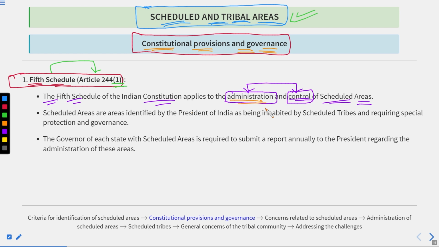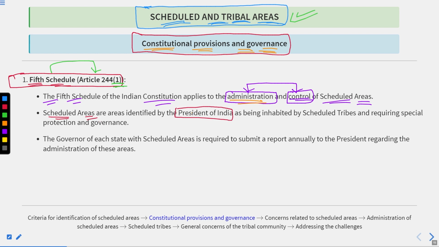Now, what is the implication of administration here? Administration is a different aspect. It means how the resources would be allocated, how jobs and employment would be created, and how society would be benefited through measures, as in other areas. But because these are scheduled and tribal areas, their tradition must be protected. And the scheduled areas are basically identified by the President of India.